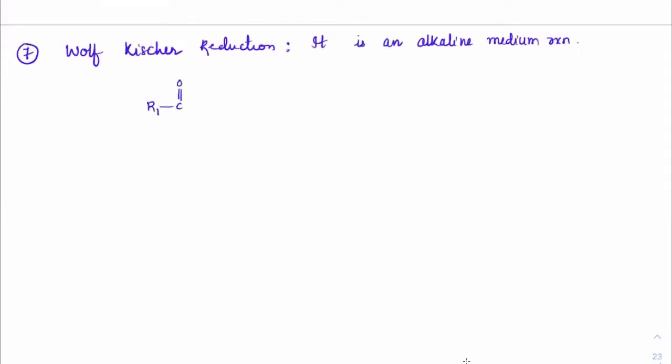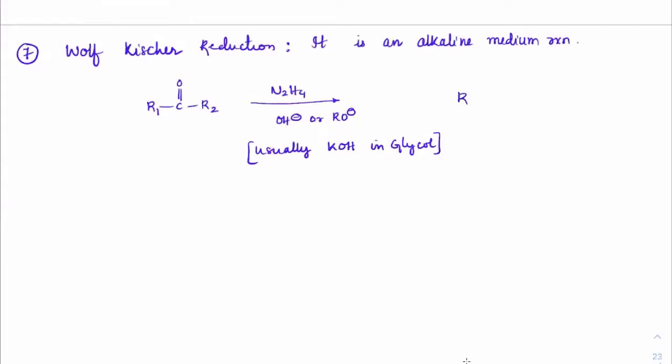R1C double bond O R2. Okay, it could be an aldehyde also. In the presence of N2H4, which is hydrazine, and basic medium RO minus or OH minus, anything. Usually, for betterment of the reaction, it is taken as KOH in glycol. Glycol is a basic solution. On doing that, we'll get R1 CH2 R2. So this is the alkane that is formed.